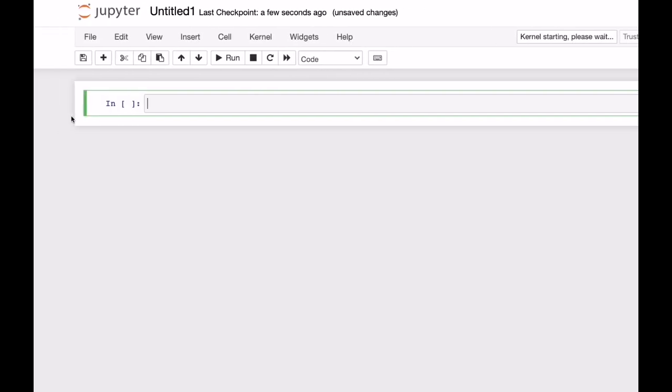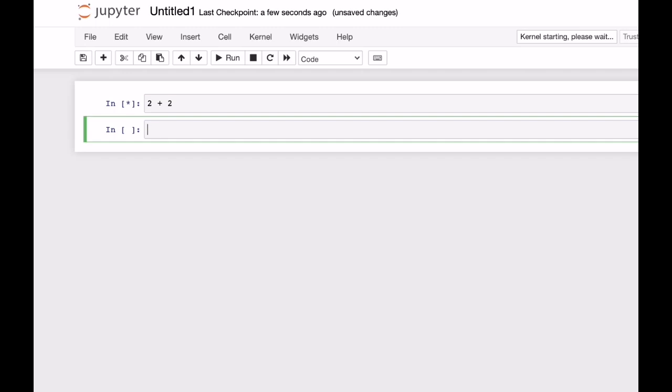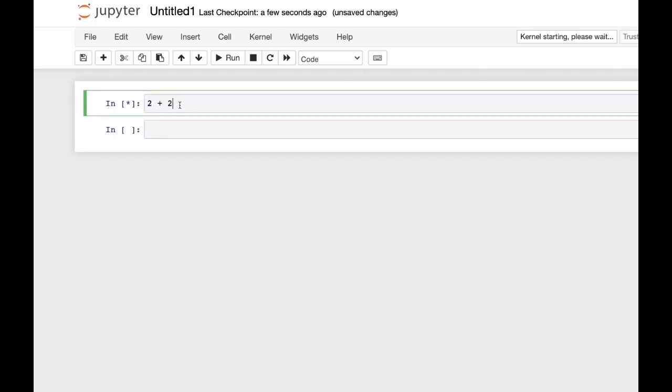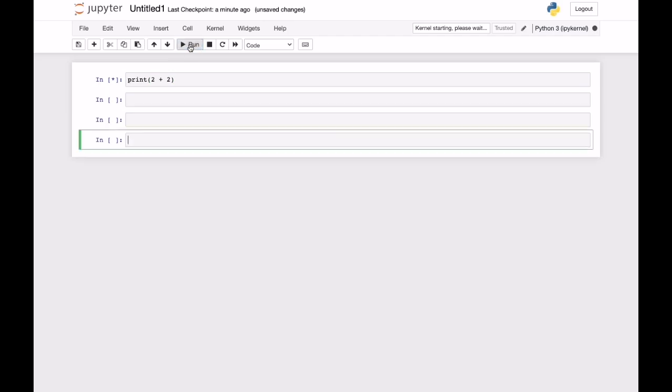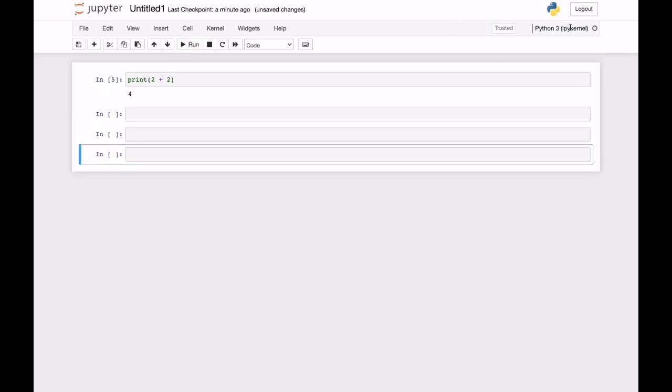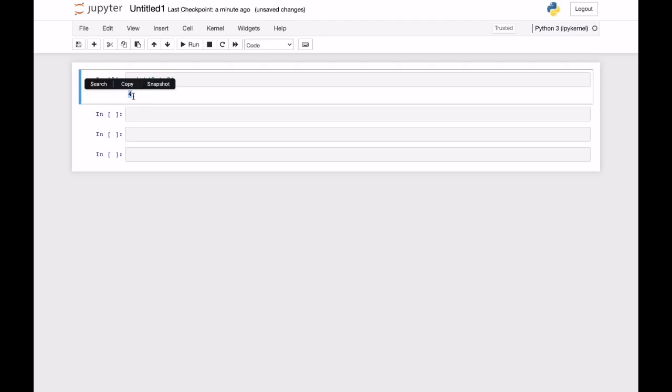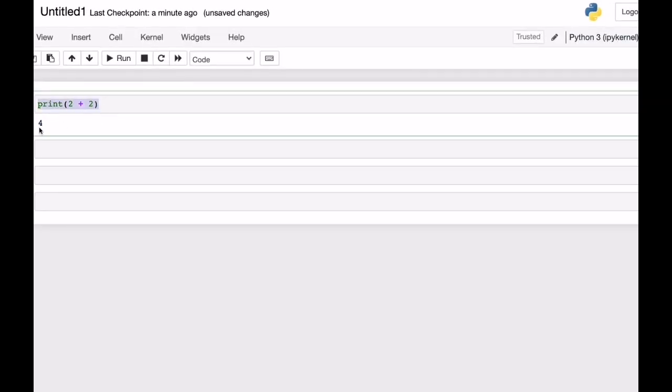For example, let's say I write 2 plus 2 and press shift enter. Remember, shift enter. You can also click on run, but you have to print it out. So print, and then shift enter. It doesn't show anything at first, because something is still going on. Now it's right: Python print 2 plus 2 gives 4.